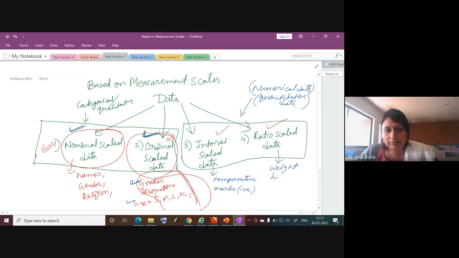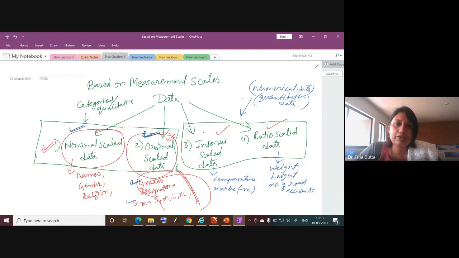Weight, height, then you can give me some examples. Suppose number of road accidents. Number of road accidents in a day. Yes, this can also be considered as a variable. Why am I saying so? When we talk about probability distributions, we will see how Poisson distribution and normal distribution consider these kinds of variables as random variables. So we will discuss that. So number of road accidents in a day.